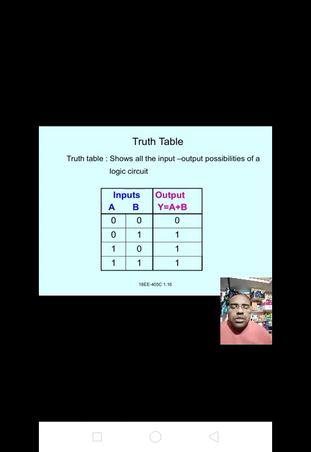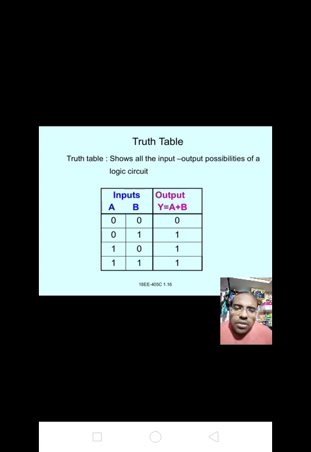Here the inputs are A and B, the two input variables. We have 4 input combinations, that is 2 power 2 is 4: 0 0 is 0, 0 1 is 1, 1 0 is 2, 1 1 is 3.